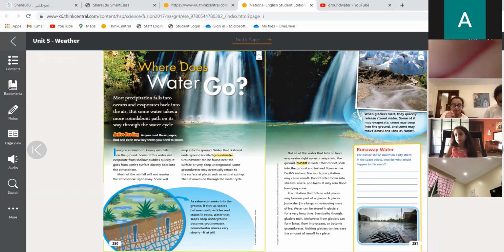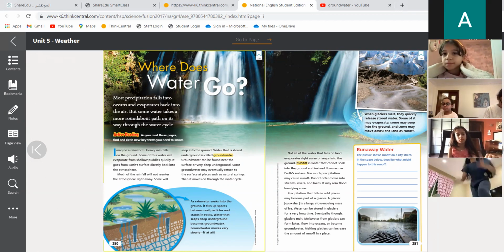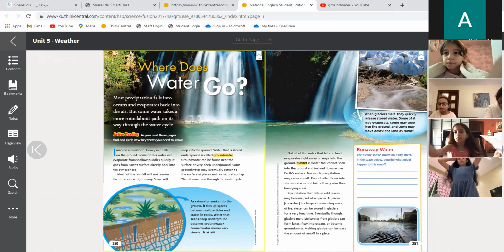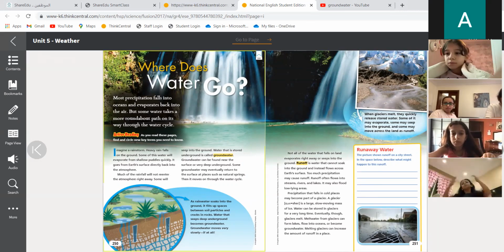Some of it will evaporate, disappear when the sun comes back again. So how will it disappear? It will dry. Yes, when it's dry, that means it evaporates and the water vapor goes up into the atmosphere again. Sometimes it goes from Earth's surface directly back into the atmosphere, as we said.